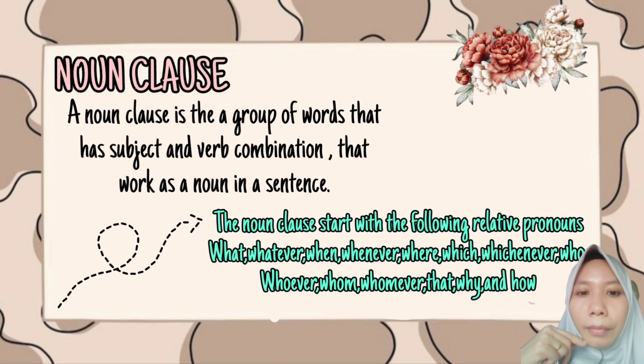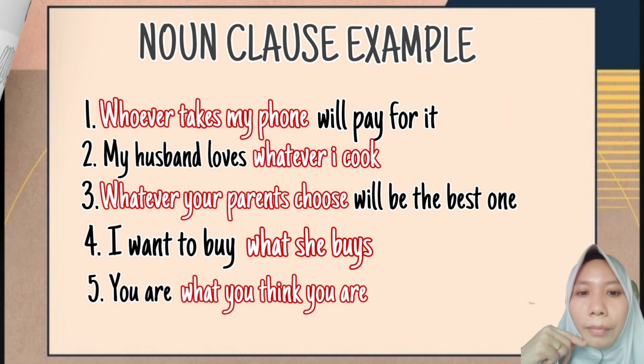The noun clause usually starts with the following relative pronouns. But first, you have to understand what a relative pronoun is. A relative pronoun is a pronoun that forms a complex sentence. And you can find the following relative pronouns in a noun clause. For example: what, whatever, when, whenever, where, which, whichever, who, whoever, whom, whomever, that, why, and how.